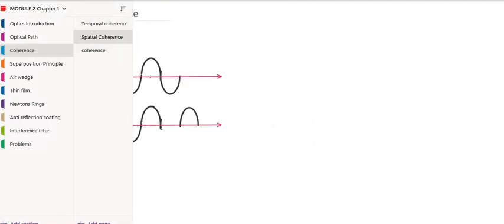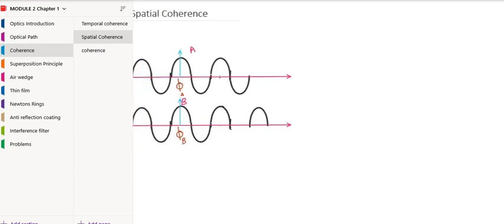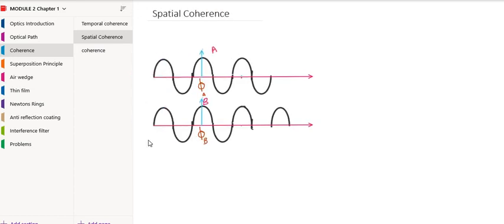Another one is spatial coherence. In this picture itself, you will get an idea. We are taking two different waves. This is position dependent coherence. Spatial coherence is position dependent.